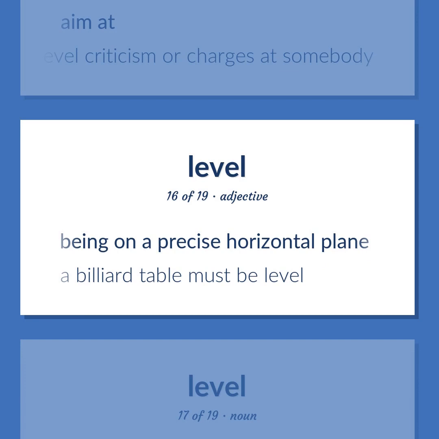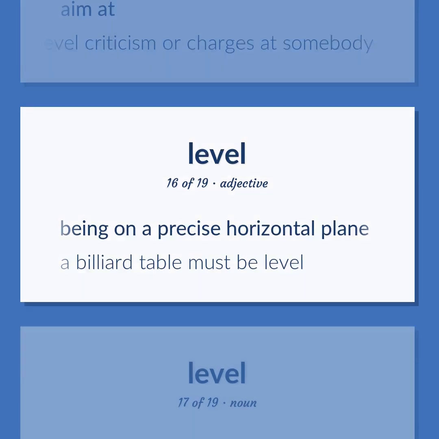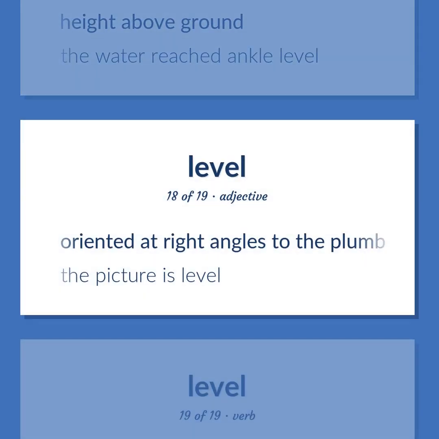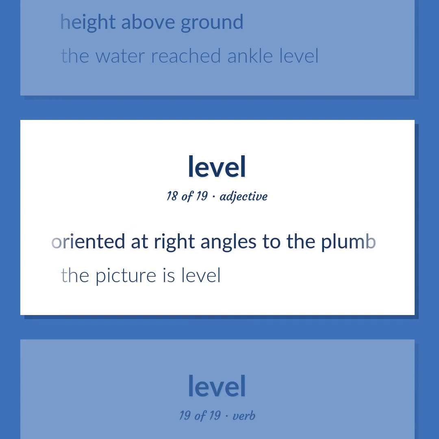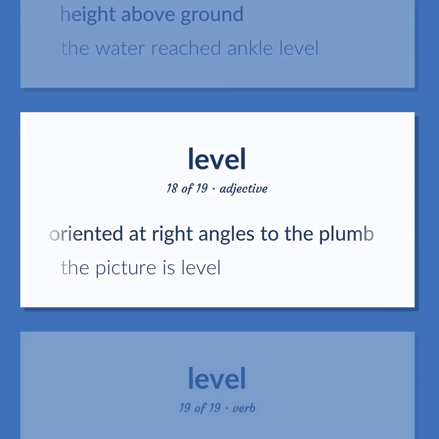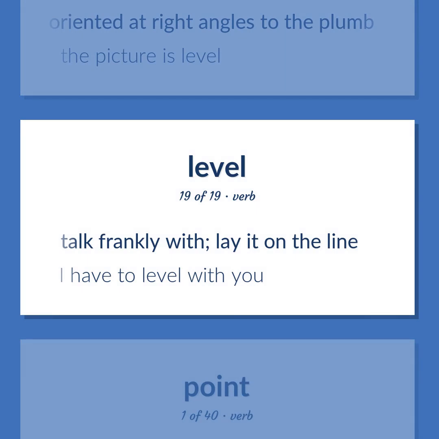A billiard table must be level. Height above ground. The water reached ankle level. Oriented at right angles to the plumb. The picture is level. Talk frankly with. Lay it on the line. I have to level with you.